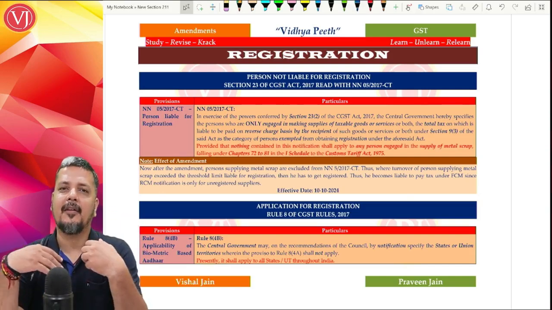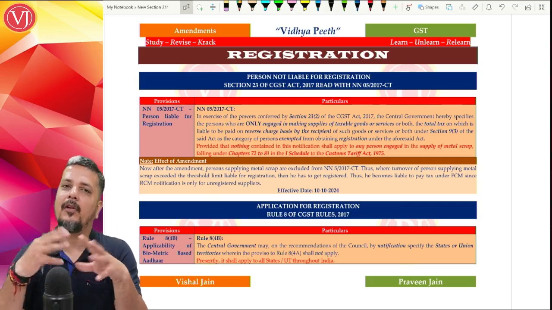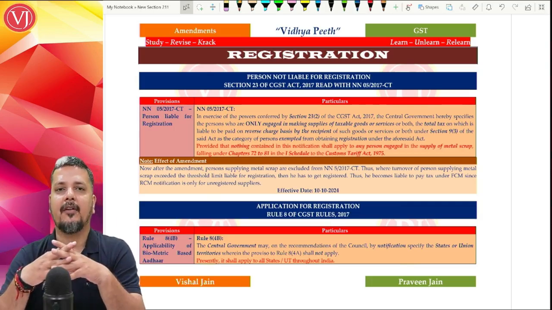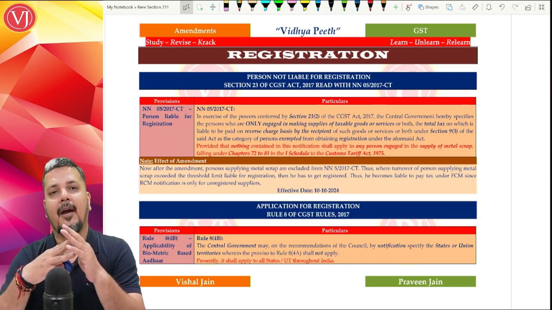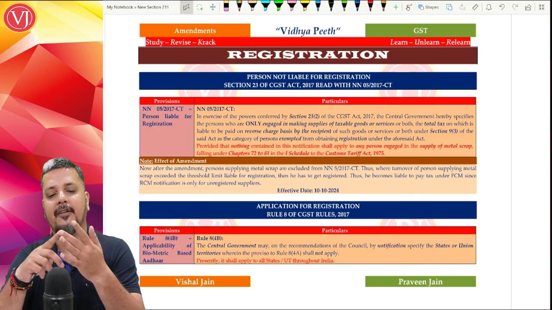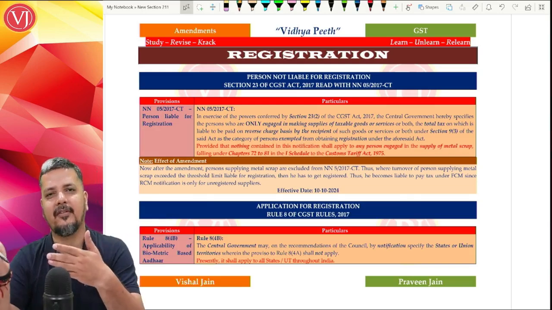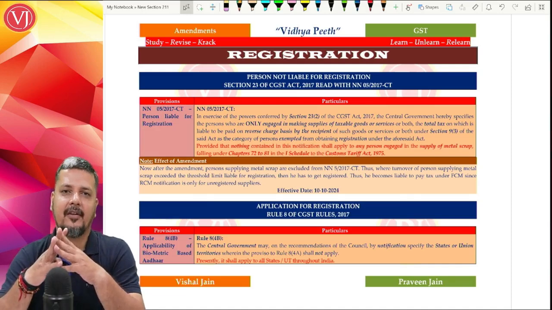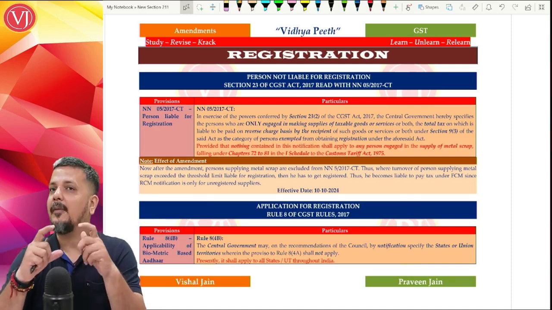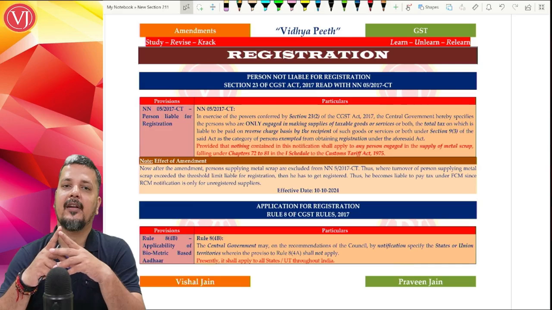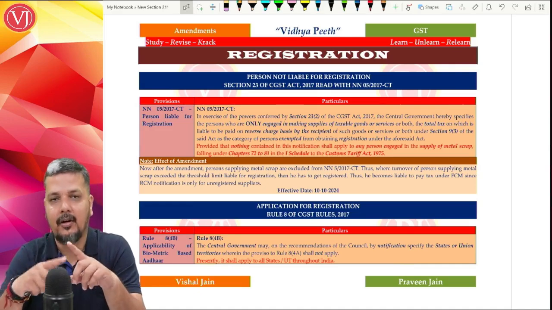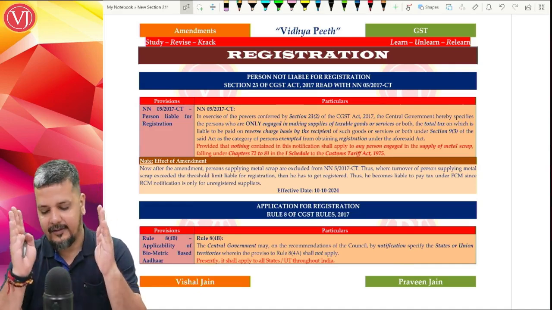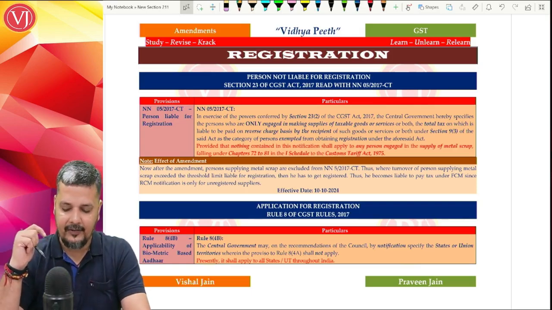In ITC chapter, there was one more amendment which spoke about how your ITC cannot be availed if someone has paid the tax pursuant to an order of demand because of fraud, willful misstatement and suppression of facts. Basically that was under section 74. They have clarified that it is a section 74 case. No amendment. The only amendment that you could find in ITC chapter was a time limit when your registration is cancelled and later on that is revoked.